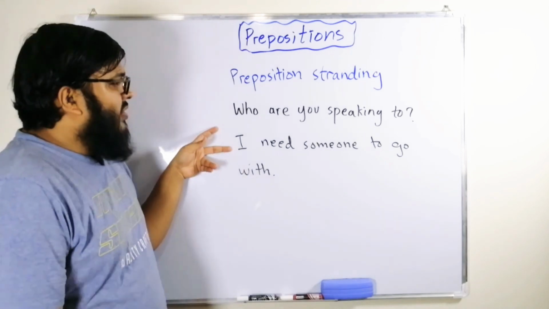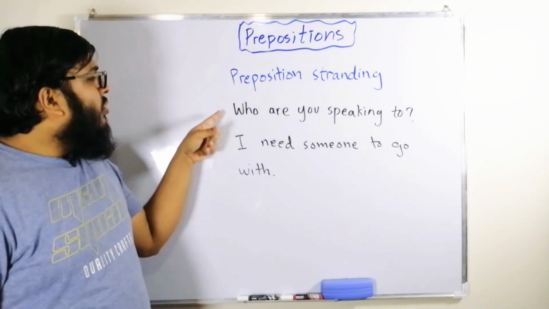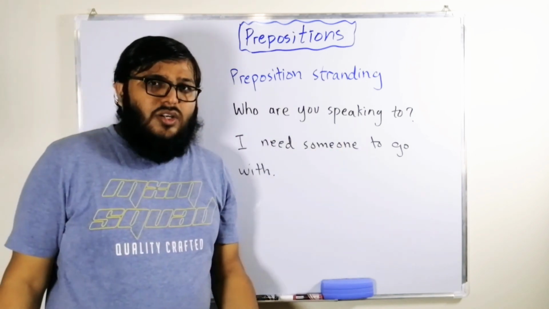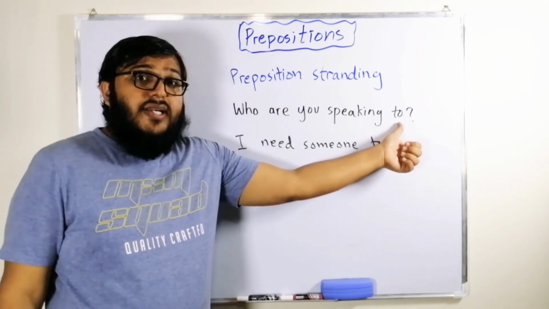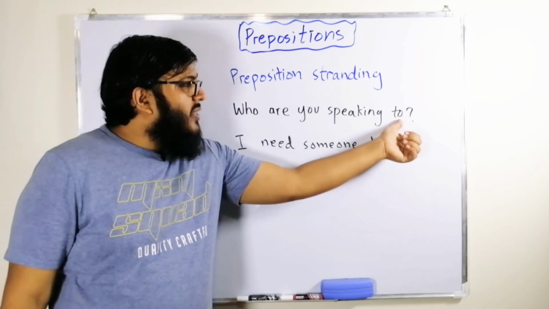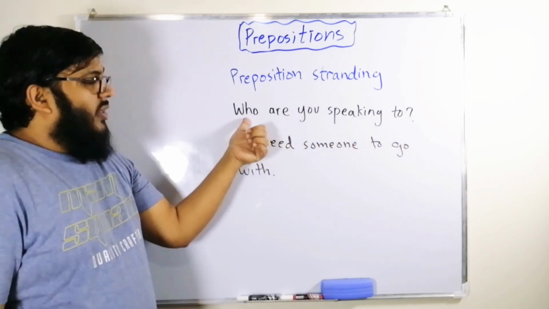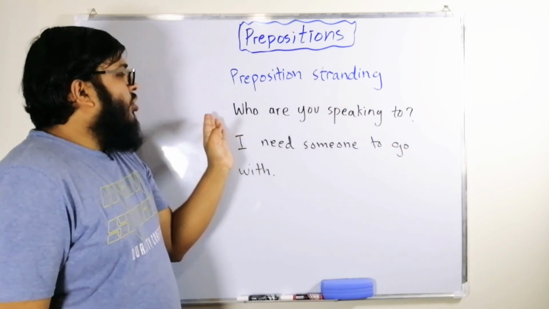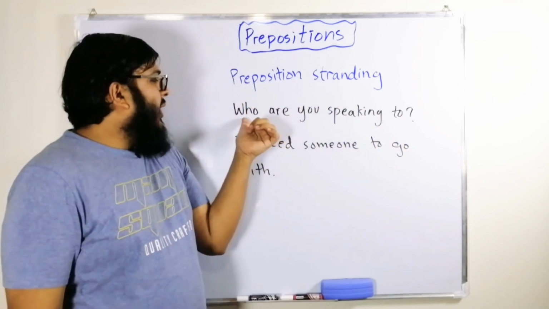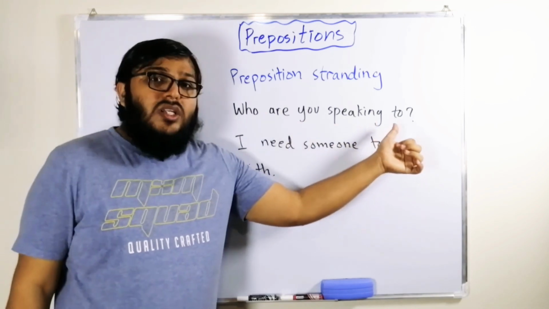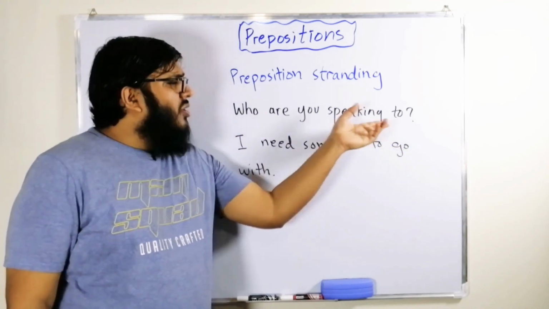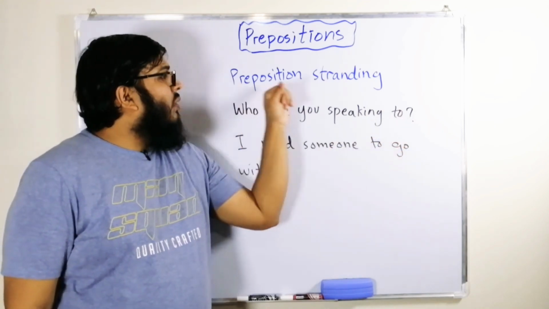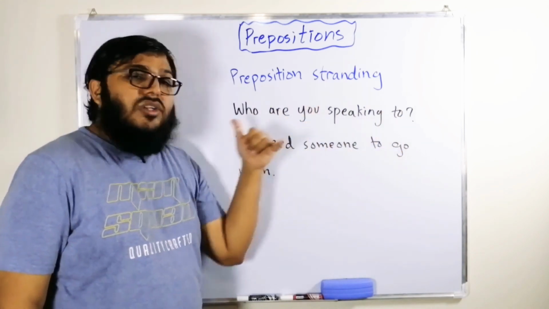So here are two examples I have given to you. Usually it happens in WH questions like, who are you speaking to? To is a preposition, and it has been separated from its complement who. So instead of saying, to who are you speaking? Here we say, who are you speaking to? Both are correct, but usually we say, who are you speaking to?